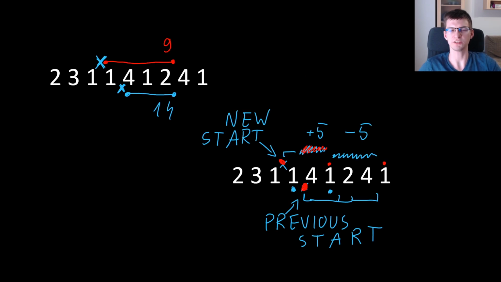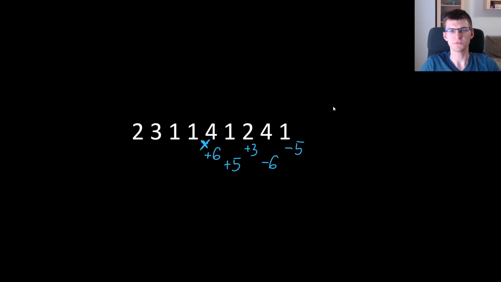Let's think about it in one more way though. Starting anywhere, you can think what a brute force would do if it went to the right. At every position, like starting here, at this position we add plus 6 to the answer because we see this movie with score 6 for the first time, then plus 5, plus 3, minus 6 and so on.